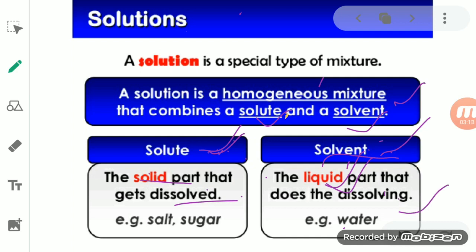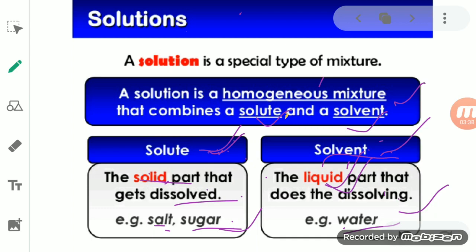We can understand it with the help of these two examples. The example of a solute is salt or sugar, while that of the solvent is water. Salt and sugar are solid, while water is a liquid.